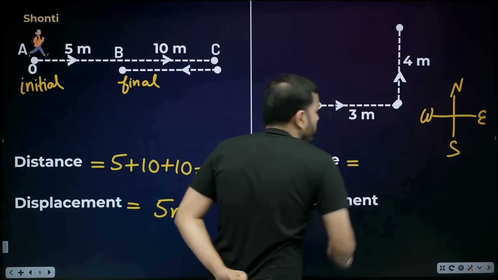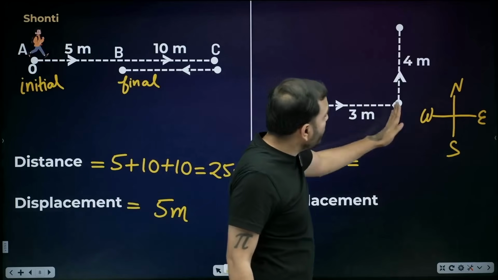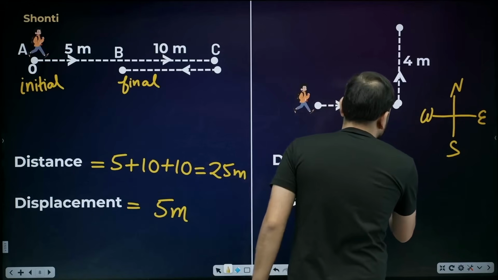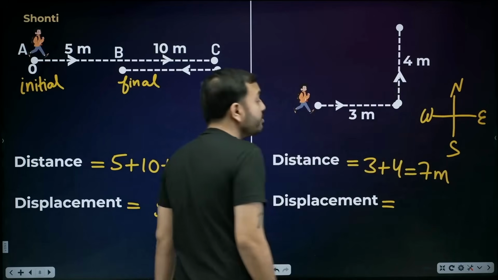We asked what's the distance. Distance is the actual path. So 3 and 4, distance was very easy. 3 and 4, how much is it? 7 it is. Then we asked what's the displacement.